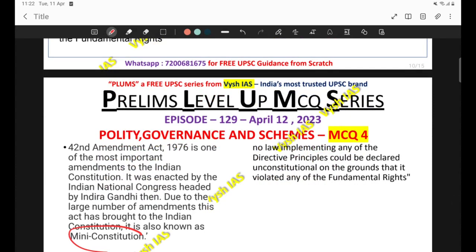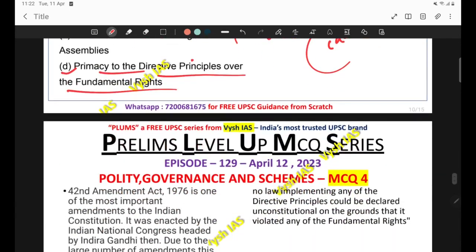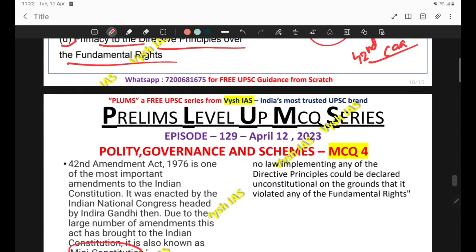So it is called a mini constitution, and out of the provisions, the most controversial provision was this D, primacy to directive principles over the fundamental rights. This was hugely discussed. Other things also, right, but the most controversial one was this. So always read the question carefully, and please go through this 42nd Constitutional Amendment Act and its provisions. So what was this provision? It was telling that no law implementing any of the directive principles could be declared unconstitutional on the grounds that it violated any of the fundamental rights.